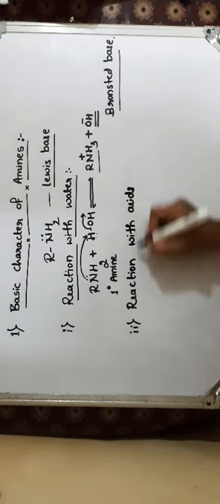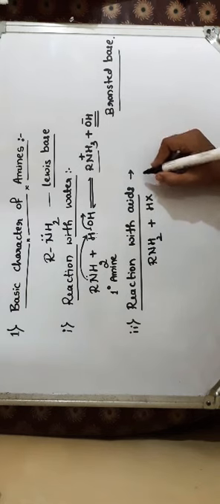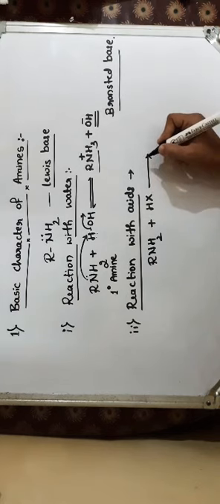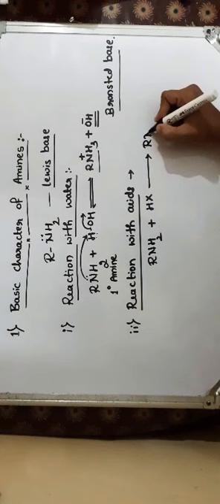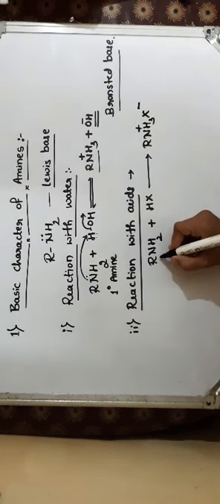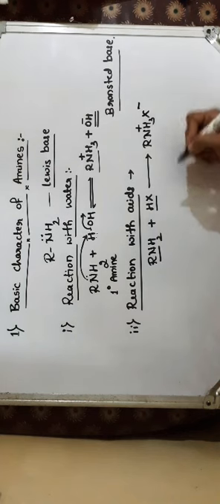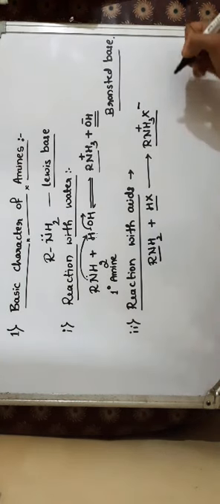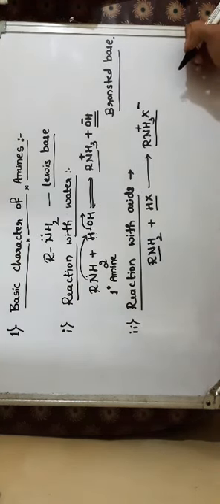When a primary amine is treated with a mineral acid like HCl, H2SO4, HNO3, it forms soluble salts like RNH3 plus X minus. So this is the base, this is the acid, and there is a formation of a salt. An amine salt is formed here.